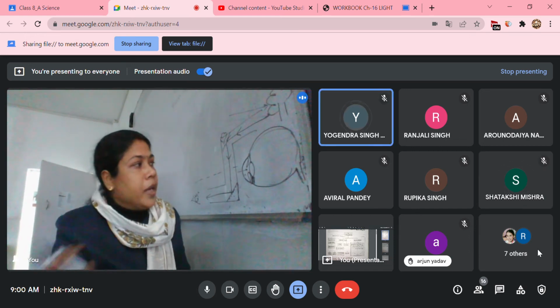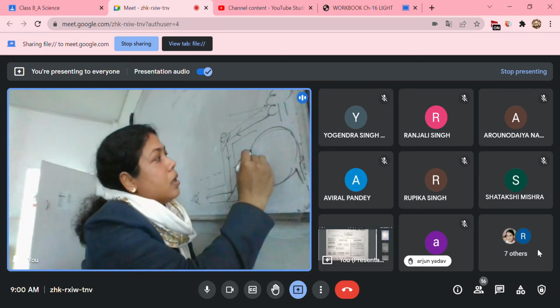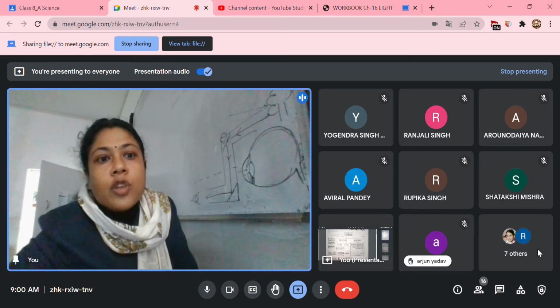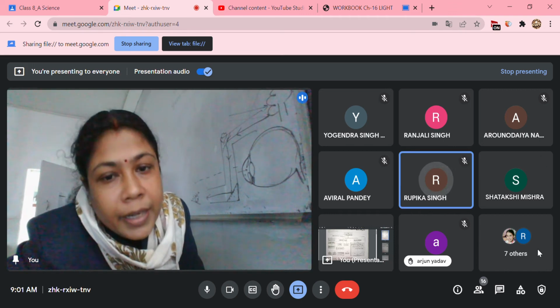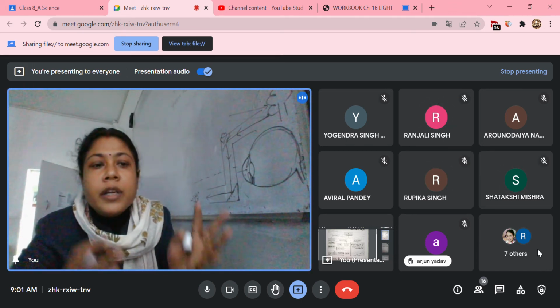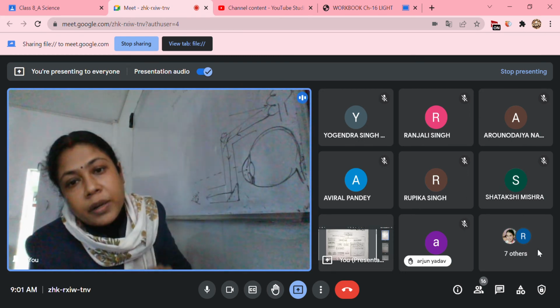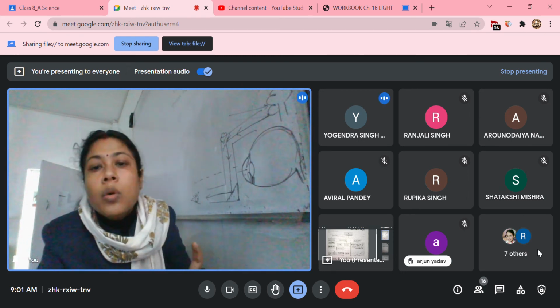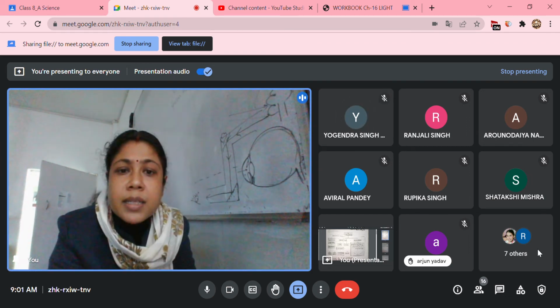Okay, so what will happen next? In case of our eye, there is a screen. What is the screen name? It is called the retina. What is the function of the retina? The function of the retina is to receive the image. Image will be formed on the retina. So how is this image formed on the retina? How is this acting as a screen?